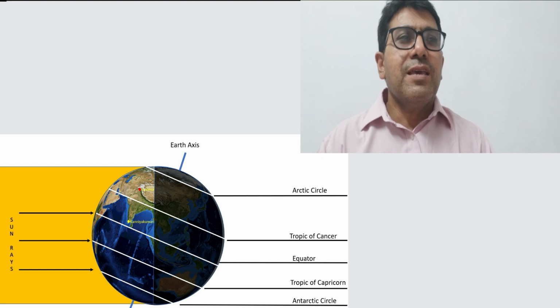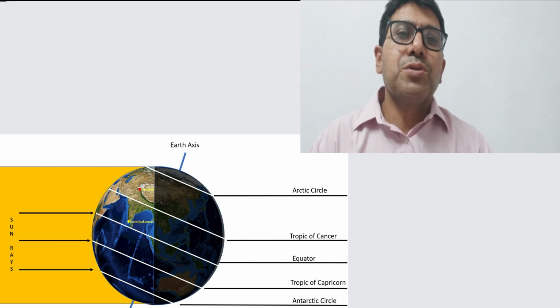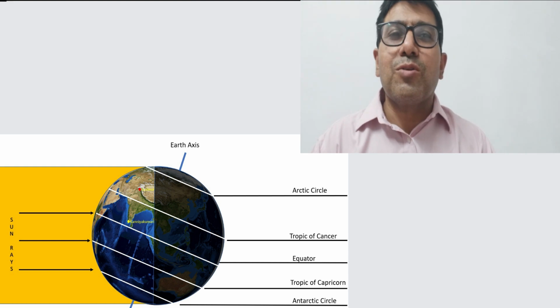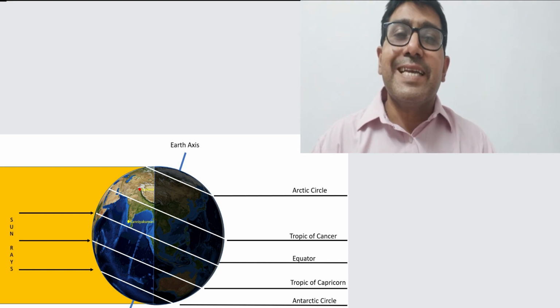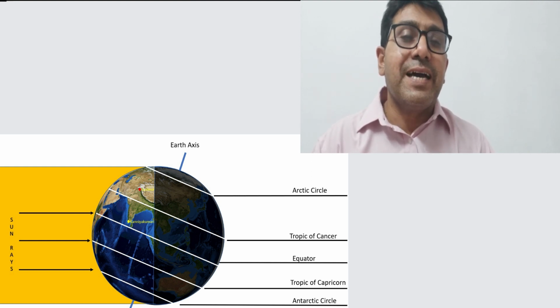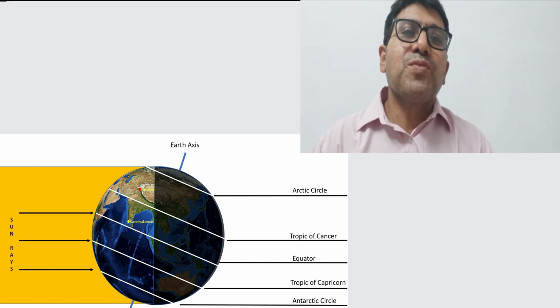And in the same way, if we talk about our country, the places that are very close to the equator, the duration of the day and night is approximately similar. If we talk about the southernmost point of India, that is Kanyakumari, the difference in the duration of the day and night in different seasons is maximum 45 minutes.